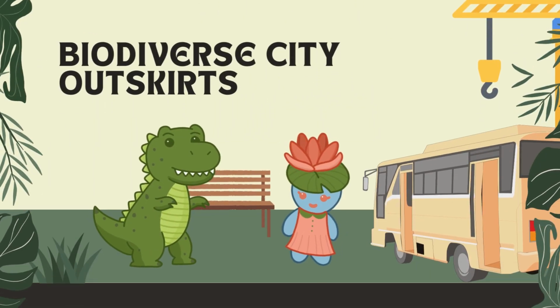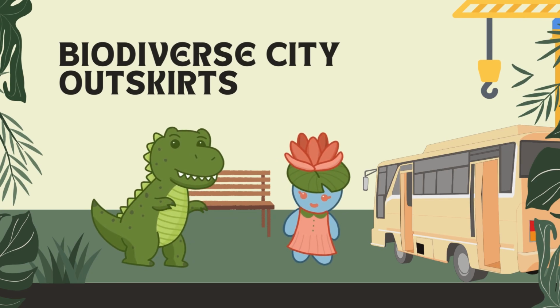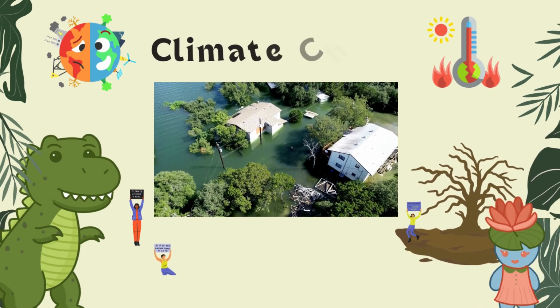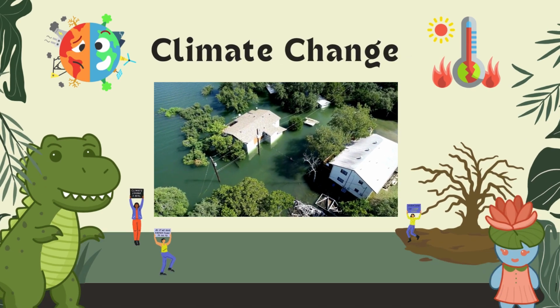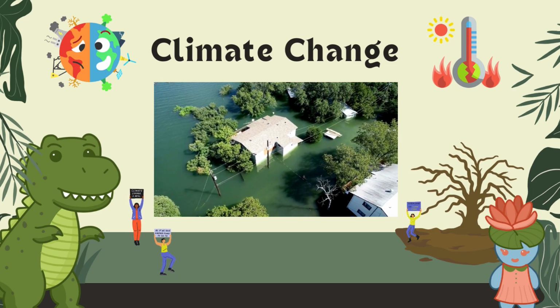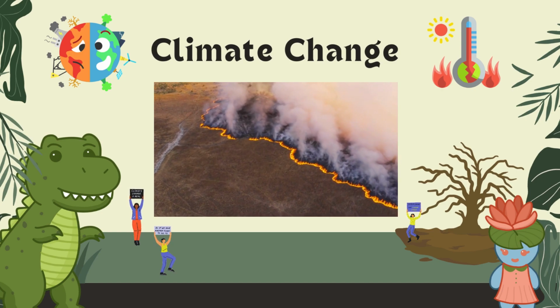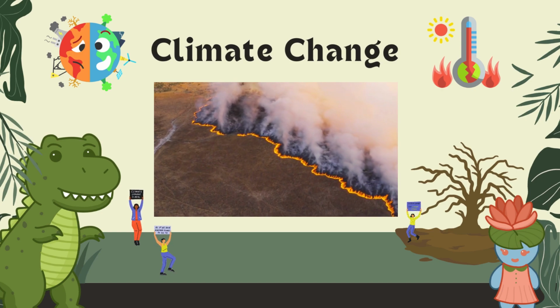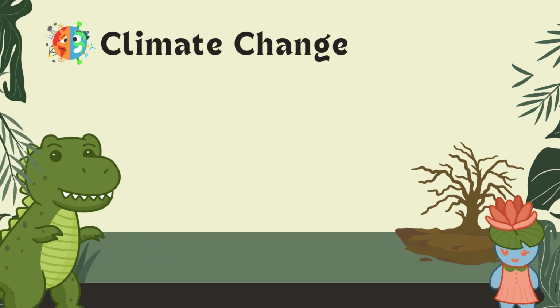Aside from all of these, there's one cause that severely affects biodiversity loss: What is it, Ayad? Climate change. As temperature and weather conditions change, the number and range of habitats of species are directly affected. The increase of global temperatures may be advantageous to some regions, but destructive to others. According to the Convention of Biological Diversity, these are the potential effects of climate change on biodiversity.